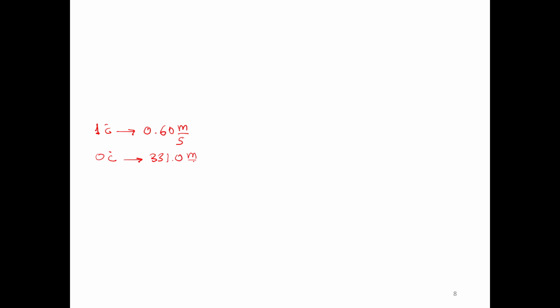331.0 meters per second. Then using this information, we want to find the equation that correlates velocity and temperature. We want to try to plot and find the equation of this graph. And we have meters per second, and here we have temperature in degrees Celsius.